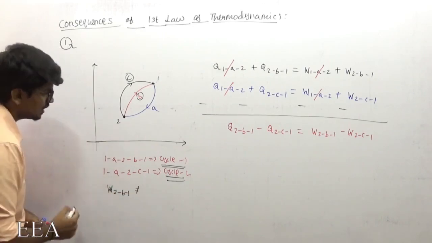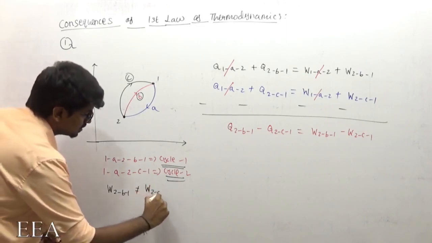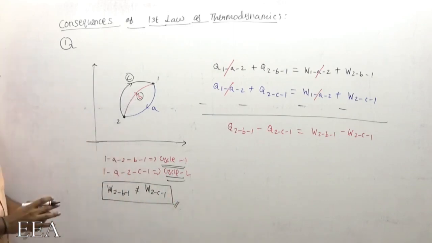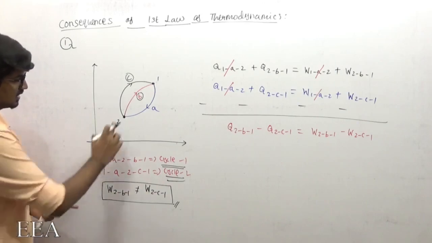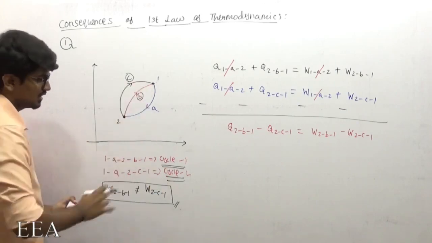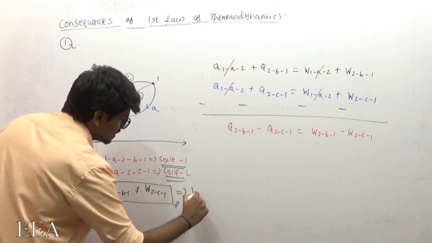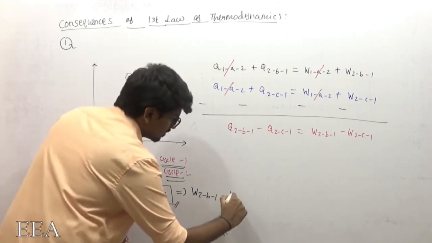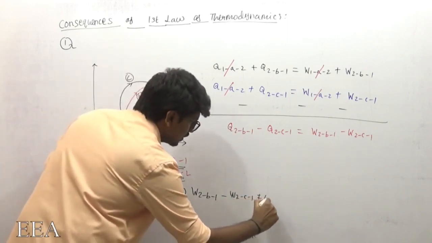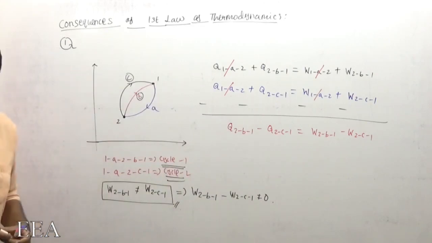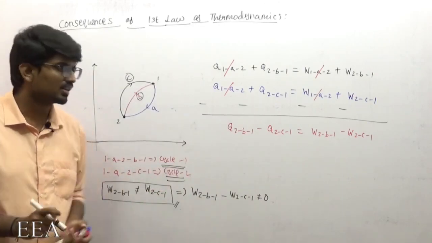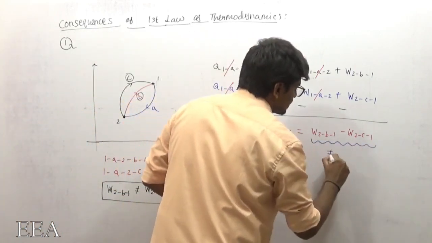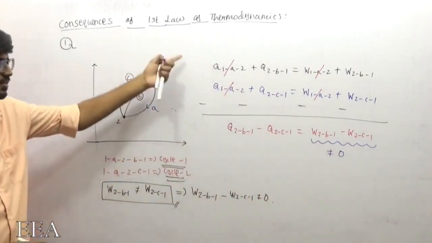So W2B1 is not going to be equal to W2C1. This is a well-known fact. If the work transfer in the two paths is not the same, I can write W2B1 minus W2C1 is not equal to 0. This term is not equal to 0, and this is what we got by subtracting the two equations.